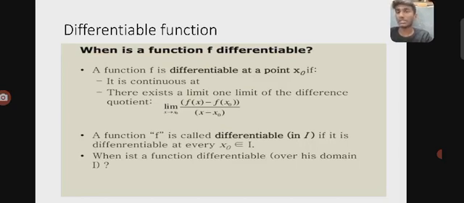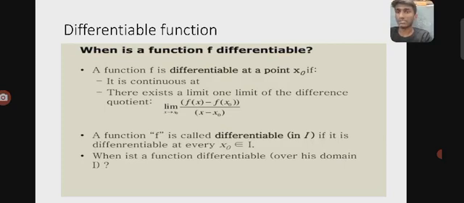A function f is differentiable at a point x naught if it is continuous at x naught and there exists a limit of the difference quotient, limit as x tends to x naught of (f(x) minus f(x naught)) by (x minus x naught). Any function which satisfies these two conditions is called a differentiable function.